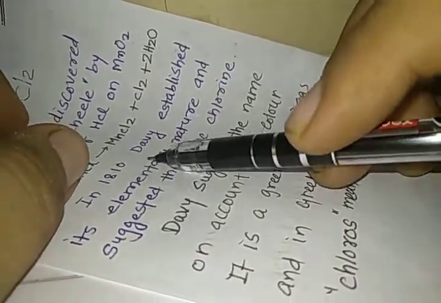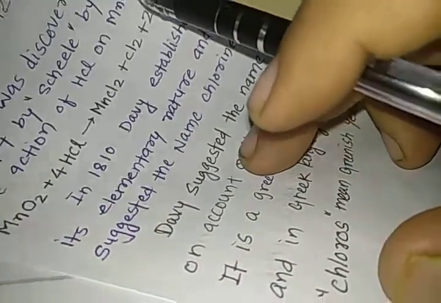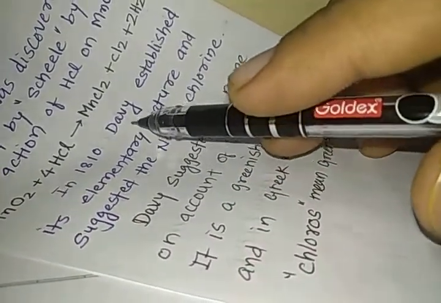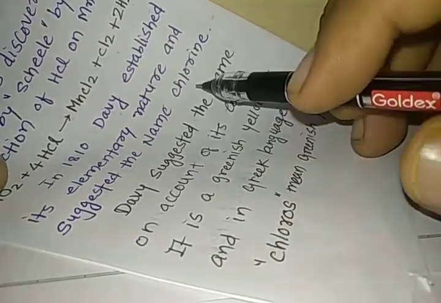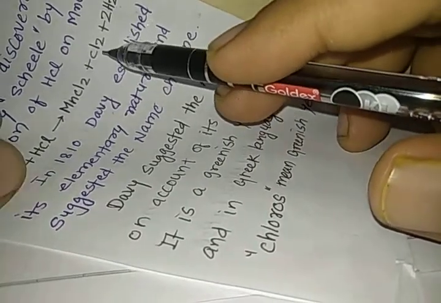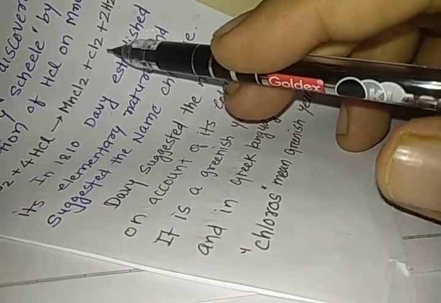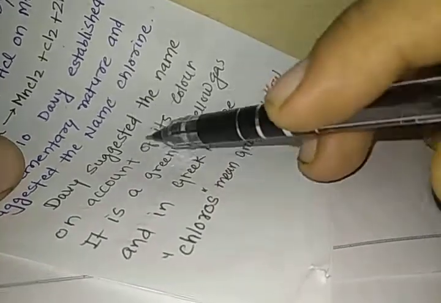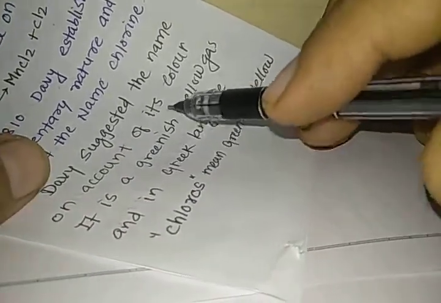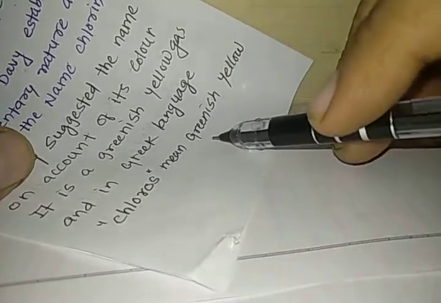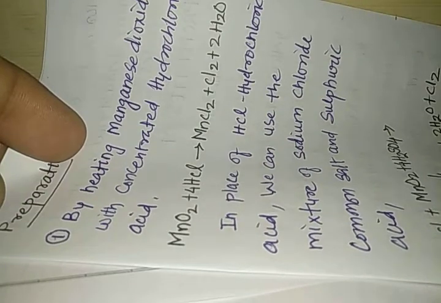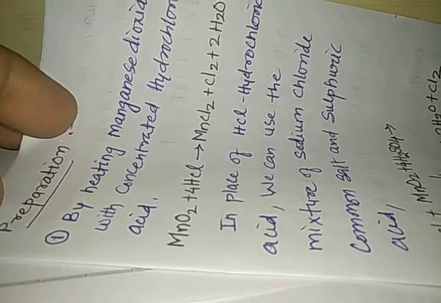In 1810, Davy established its elementary nature. Humphry Davy said that Cl2 is an element, and suggested the name chlorine for this gas, which was yellowish or greenish yellow color. Davy suggested the name on account of its color. Its color is greenish yellow, and in Greek language, chloros means greenish yellow, and this is how the name chlorine is given to that particular gas, which was produced first by the reaction of manganese dioxide on hydrochloric acid gas.